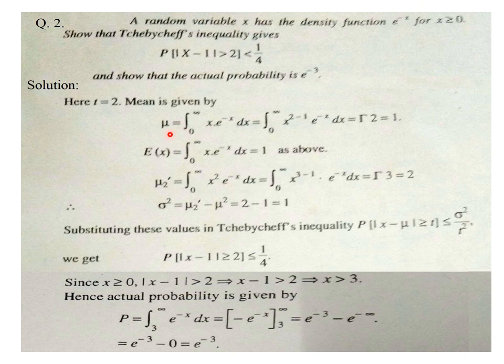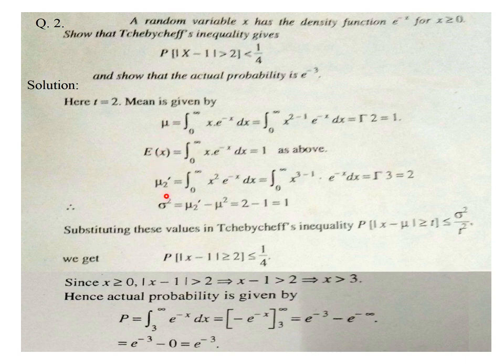So mu equals integral from 0 to infinity. Why 0 to infinity? Because x is greater than or equal to 0. So the integral from 0 to infinity of x f(x) dx is the formula. x into f(x) means e power minus x, then dx. And the integral from 0 to infinity of x is written as x power 2 minus 1 times e power minus x dx. It is simply the definition of gamma 2. If you remember the definition of gamma n, it is the integral from 0 to infinity of x power n minus 1 e power minus x dx, and in place of n we have 2 here, so it's gamma 2. Gamma 2 means factorial 1, which is 1. So the value of mean mu is 1 here, and that is the expectation of x also. So mean, mu, expectation of x are all the same terms.